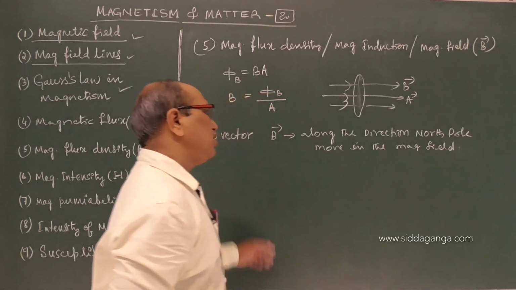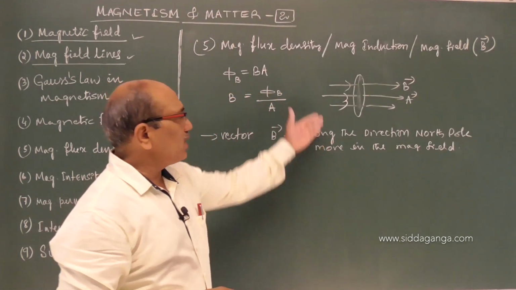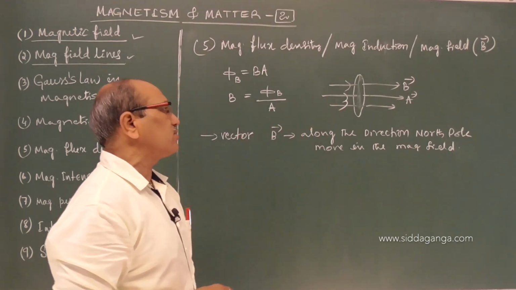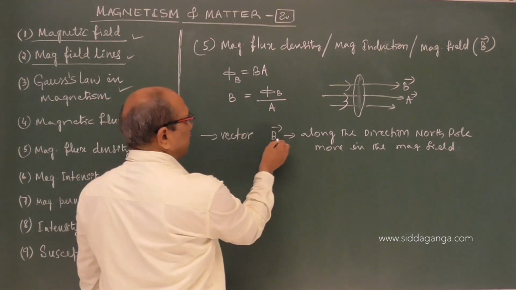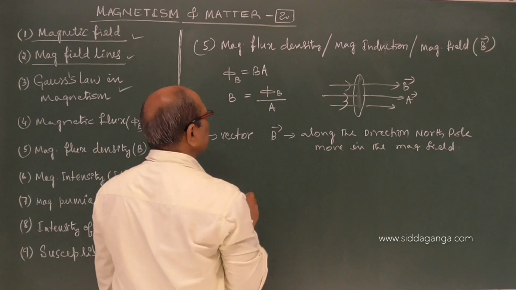In what direction does the north pole move in the field? Nothing but the magnetic field lines, which we represent with arrows. The direction of the field is represented by this. So B is the magnitude of flux per area, and B is a vector.